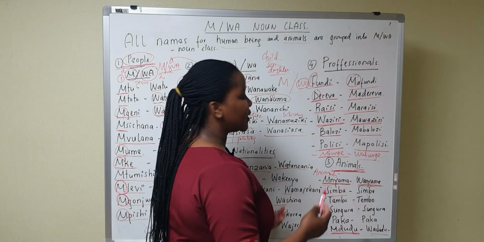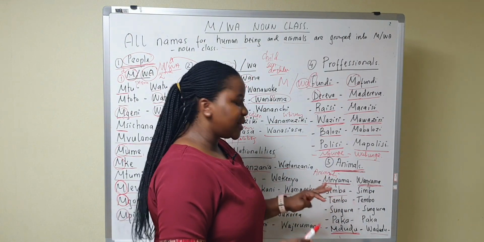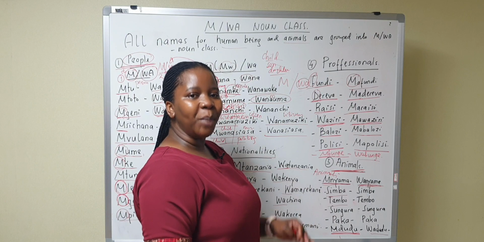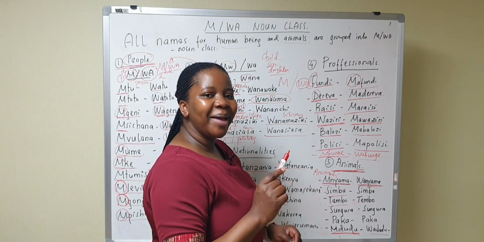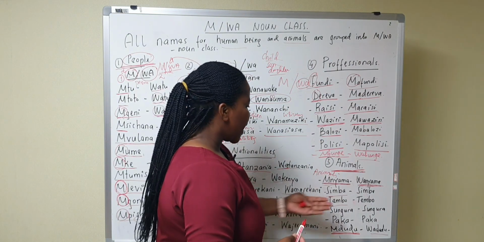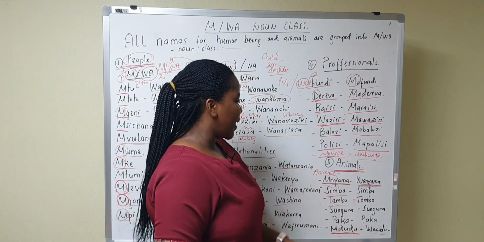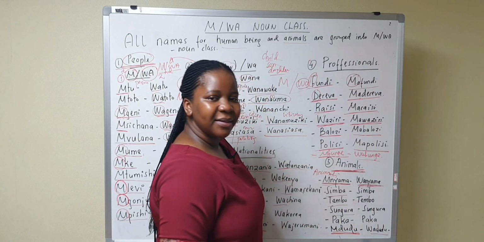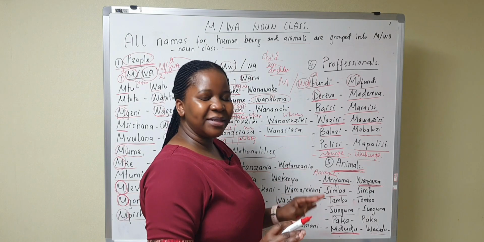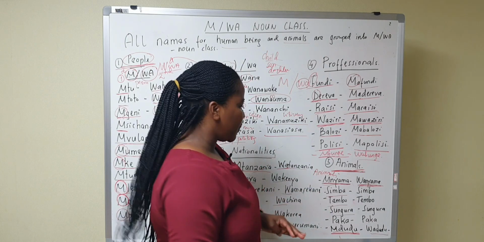In plural, we say simba, lions. So simba in plural is just the same, okay? Tembo, an elephant. In plural, we call them tembo, just the same. Sungura is a rabbit, and in plural we call them sungura. Okay? We don't say masungura. No. Just remember sungura, sungura, okay?